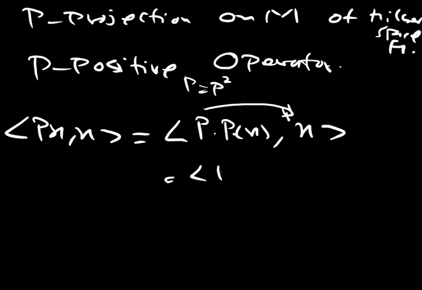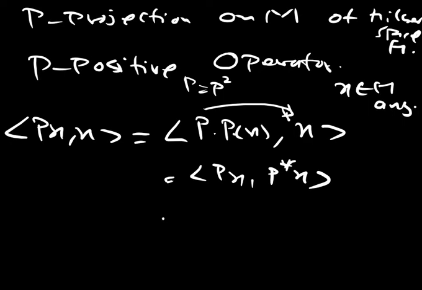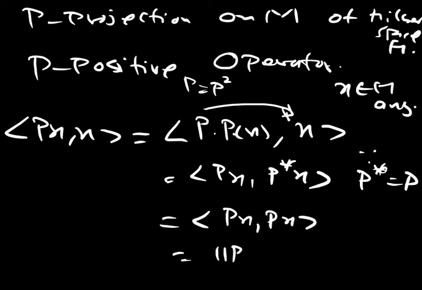So this would be inner product of Px with P star of x, where x is any element belonging to H. But P star is P on a Hilbert space projection. So P star is P. Since what do we get? This is inner product of Px with Px, which is nothing but norm of Px whole square, which is clearly non-negative.